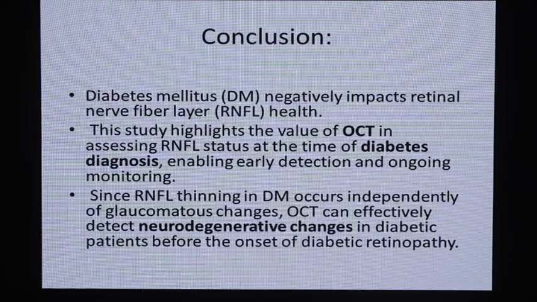Conclusion. Diabetes mellitus negatively impacts retinal nerve fiber layer health. This study highlights the value of OCT in assessing RNFL status at the time of diabetes diagnosis, enabling early detection and ongoing monitoring. Since RNFL thinning in diabetes mellitus occurs independently of glaucomatous changes, OCT can effectively detect neurodegenerative changes in diabetic patients before the onset of diabetic retinopathy.